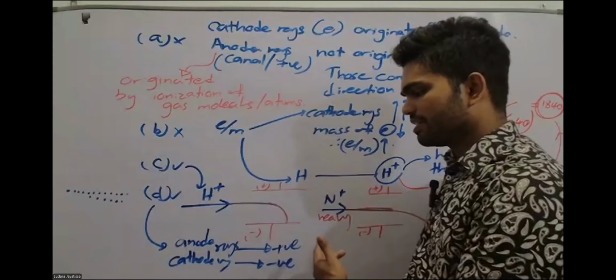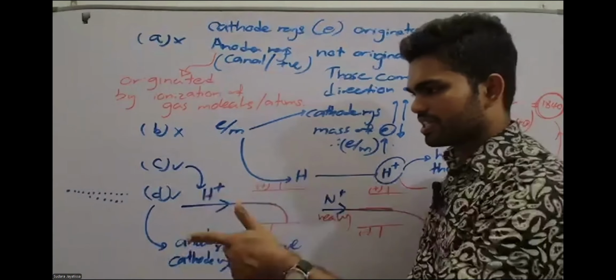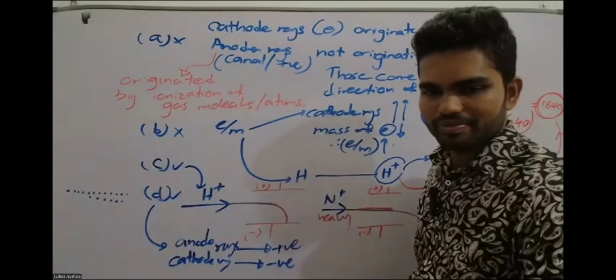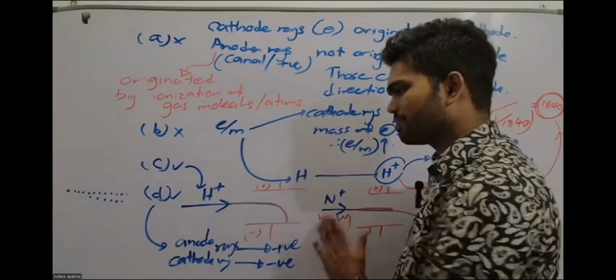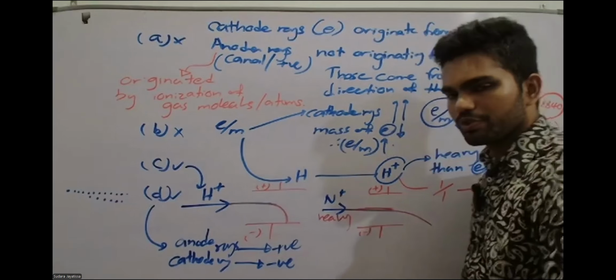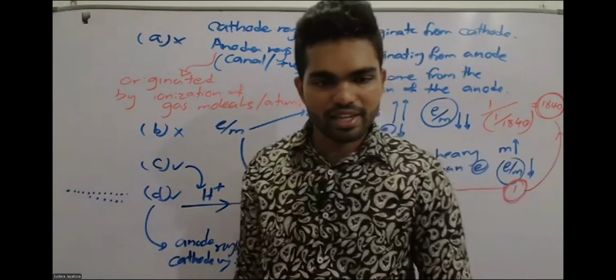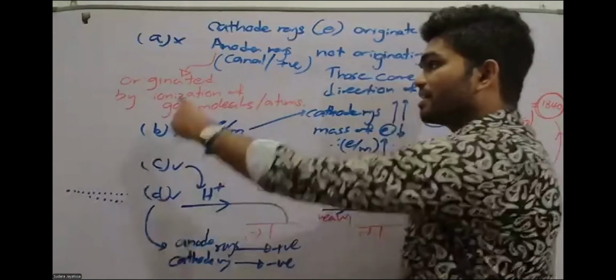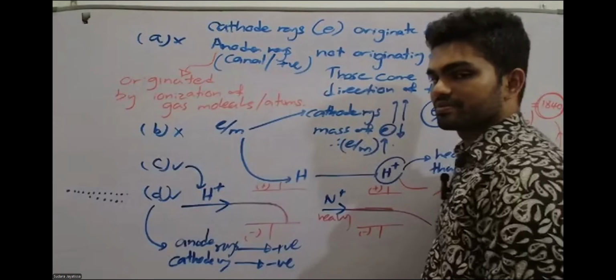If it is a positive charge, it is applied in a certain direction. If it is a negative charge, it will be applied in the opposite direction. So like that you can explain statement D also. It's a good question, and most of you got the correct answer, and that's very good. You have to select the incorrect ones. So the incorrect ones are A and B.